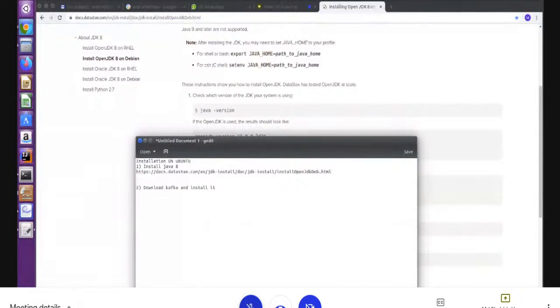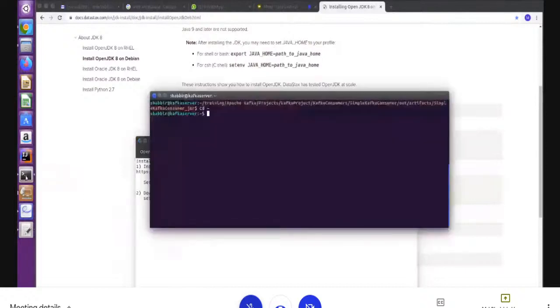After installation, what we have to do here is set the JAVA_HOME environment variable. The same thing we have to do for Kafka: we have to set the KAFKA_HOME variable.